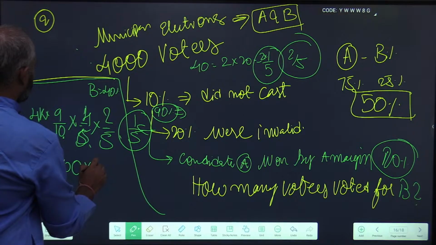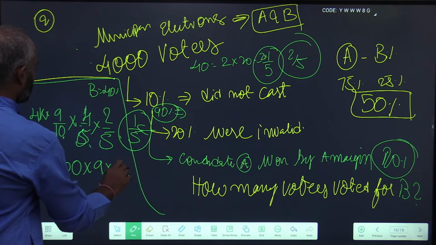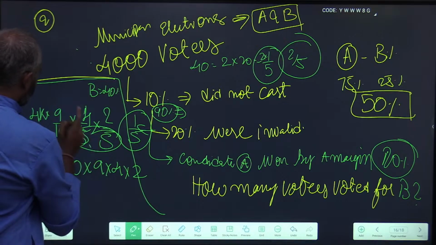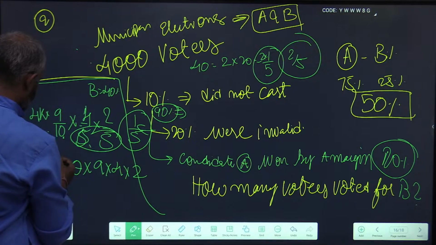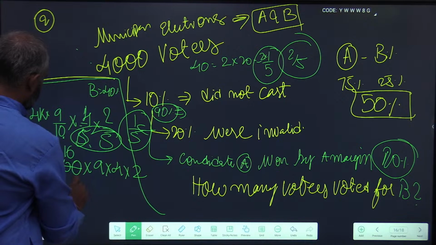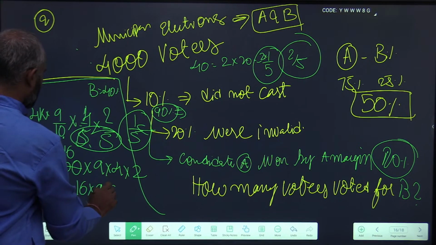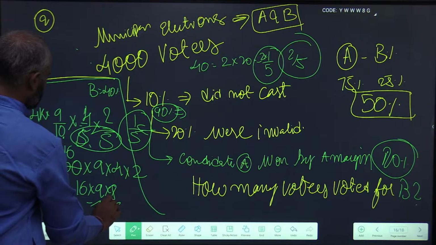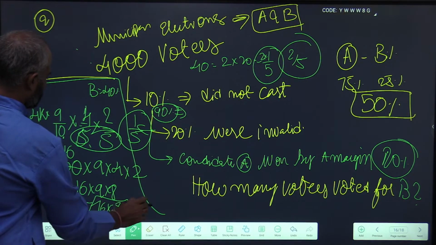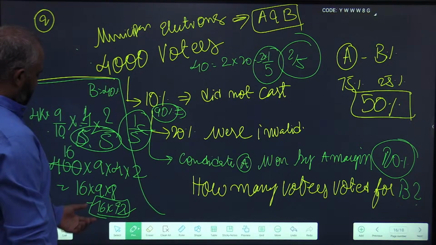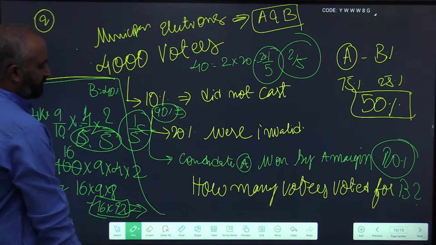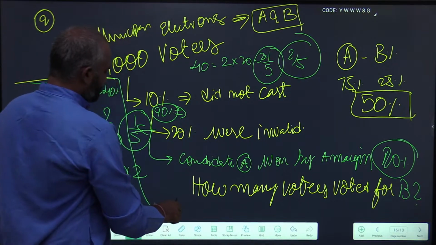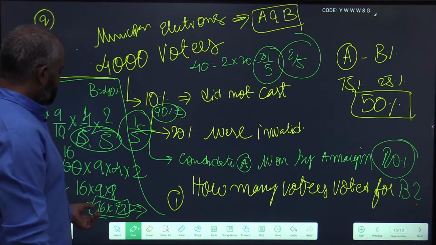So this becomes 400 into 9 into 4 into 2 over 5 5s are 25, right? 25. So the answer is 16 into 9 into 8. So it is 16 into 72. So this is the final number of votes that I got. Normally in exam you have the options. This is a multiple of 16.